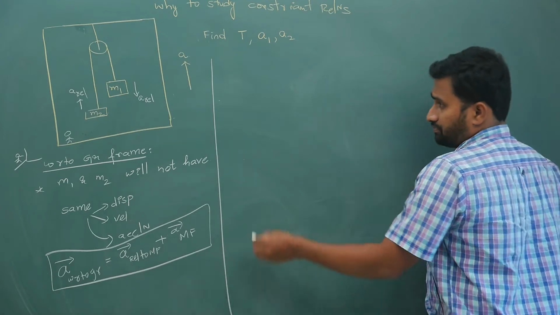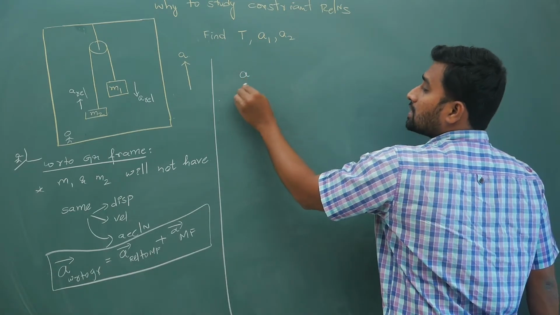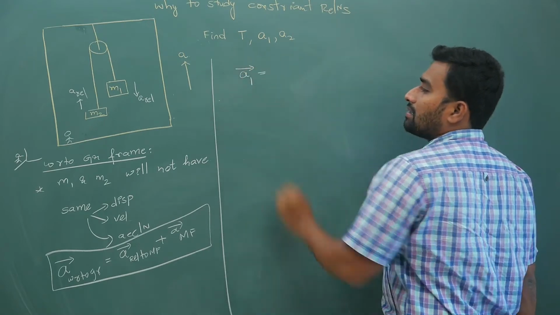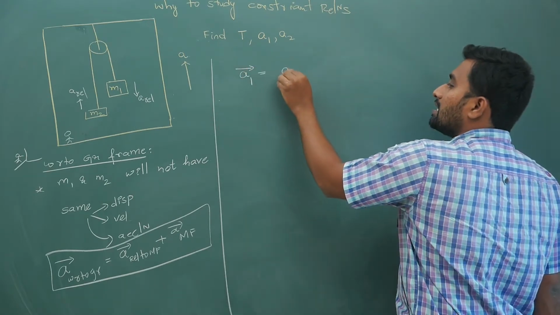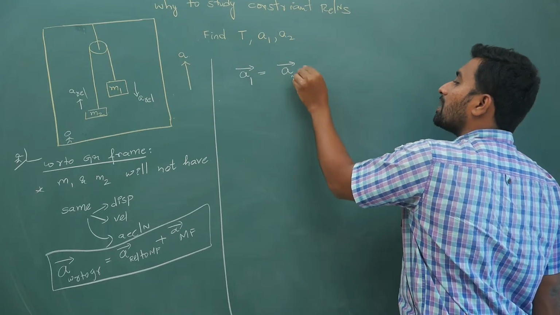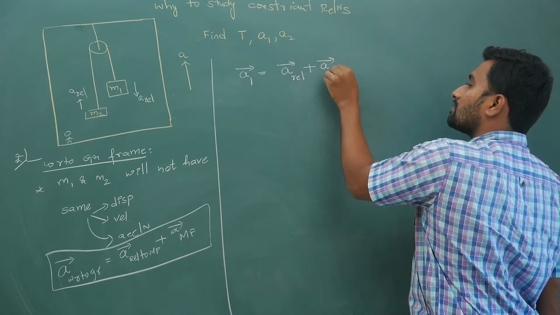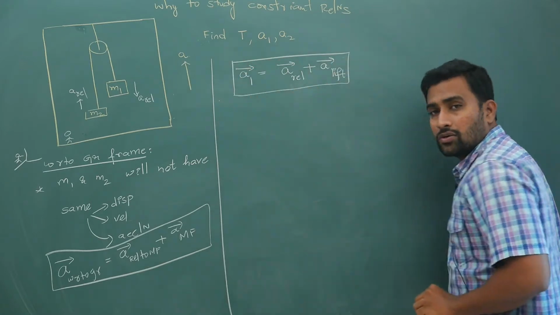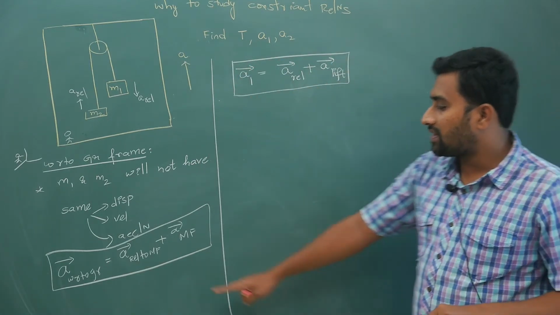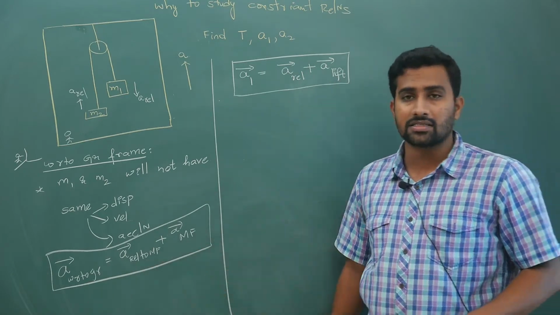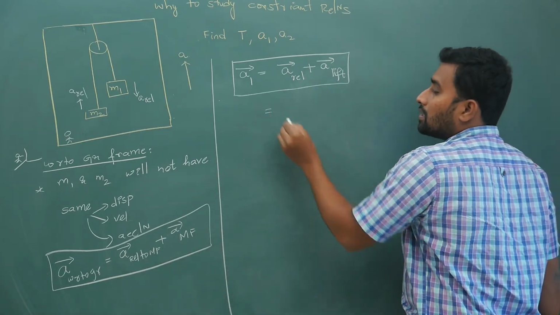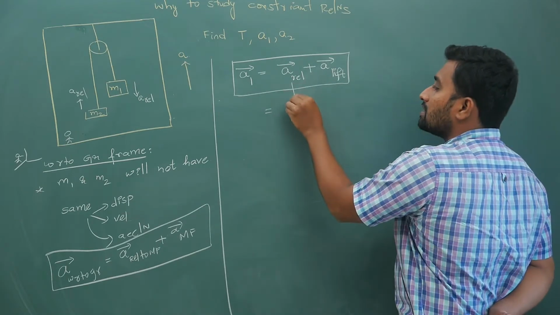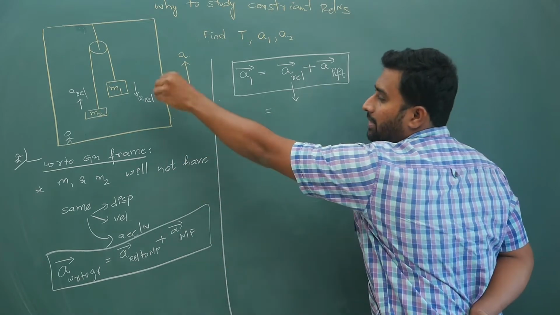So here your acceleration of 1, a1 bar, is the acceleration relative to the lift plus the acceleration of the lift, that is, acceleration relative to the moving frame plus acceleration of the moving frame. So what will this give you? Your relative velocity is downwards, it is coming down.